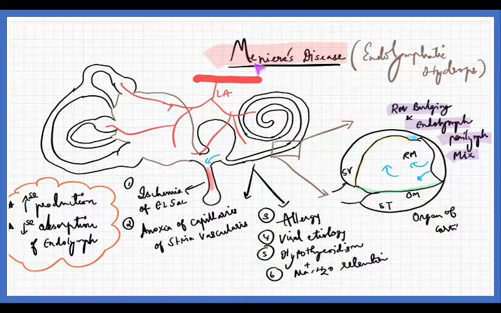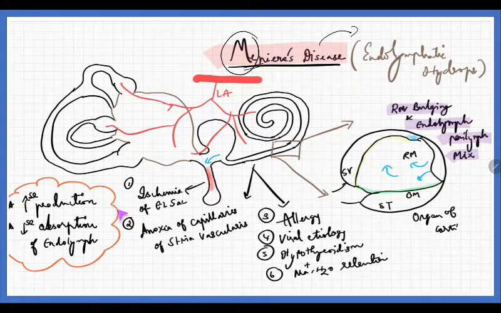We'll directly go to the topic proper. Meniere's disease is also called endolymphatic hydrops. One thing I want to emphasize here is men. It basically affects men more than women. Meniere's disease is actually a disease of the inner ear. The inner ear is supplied by the labyrinthine artery.